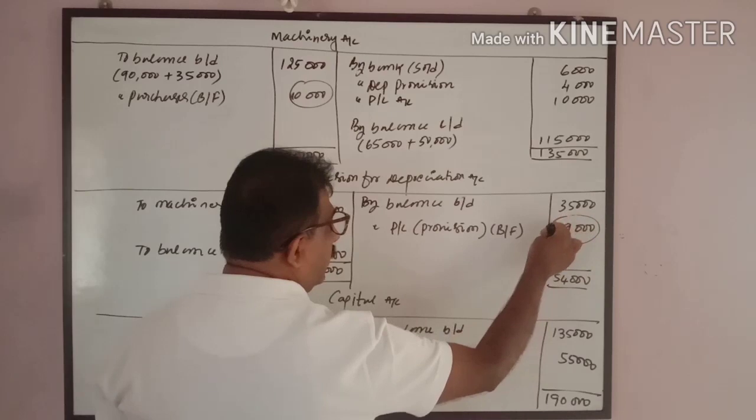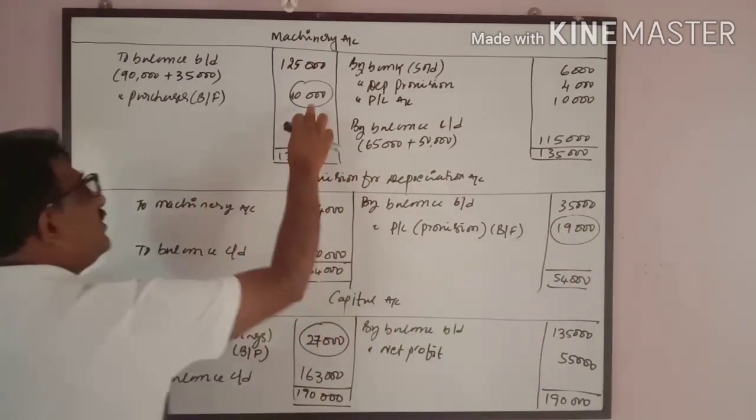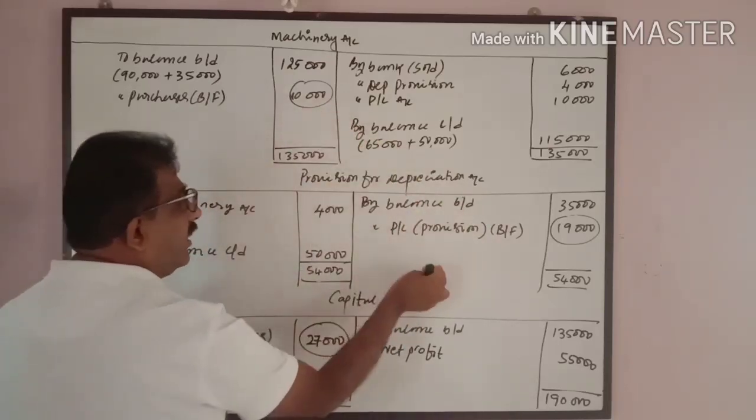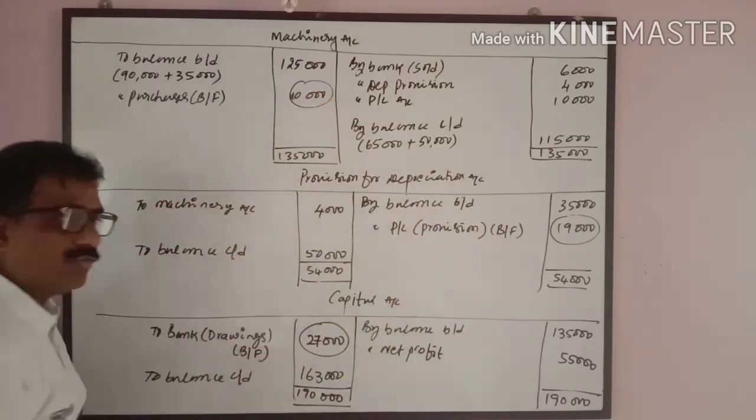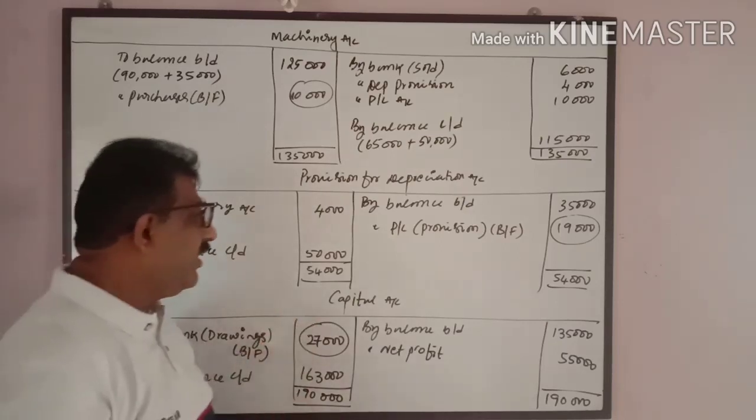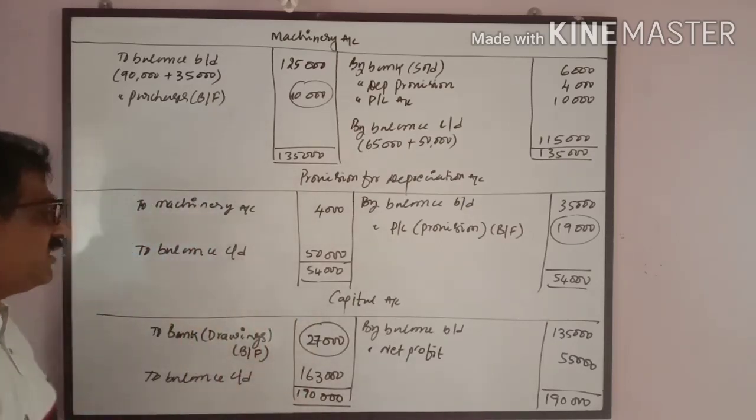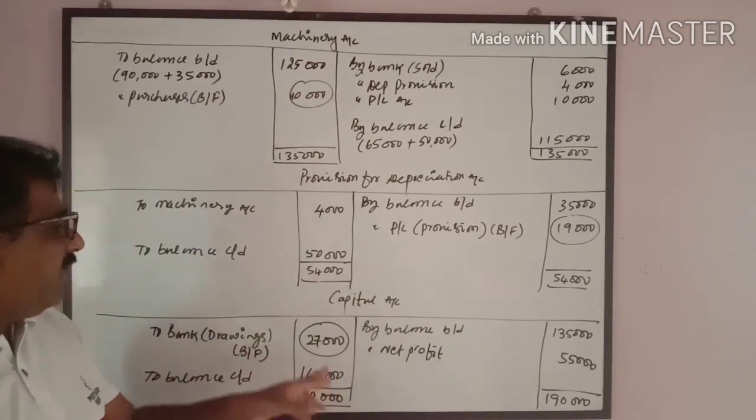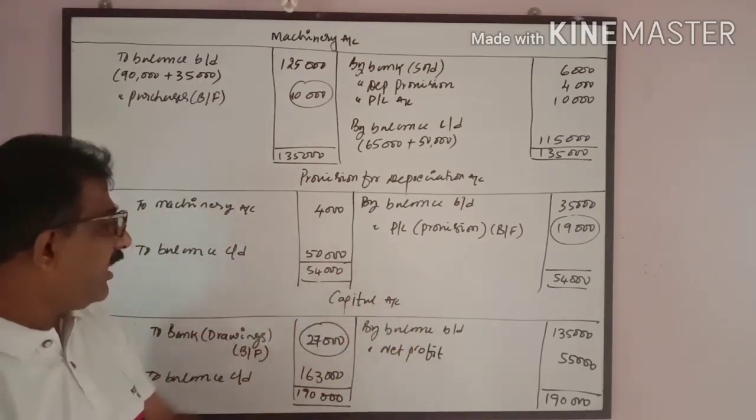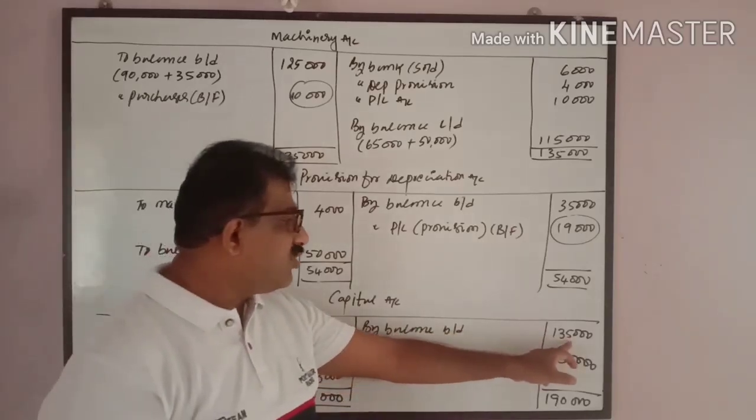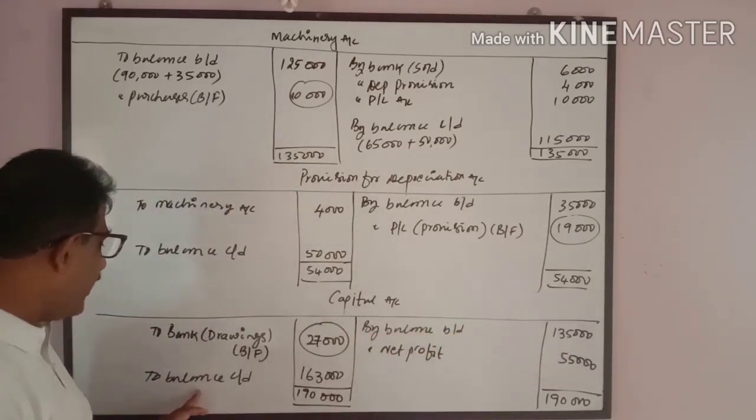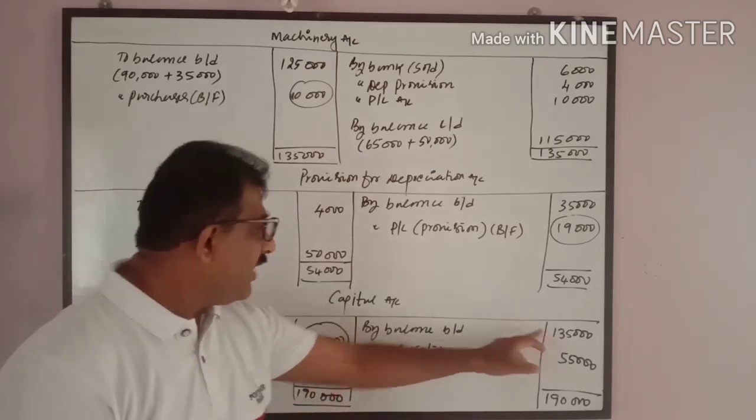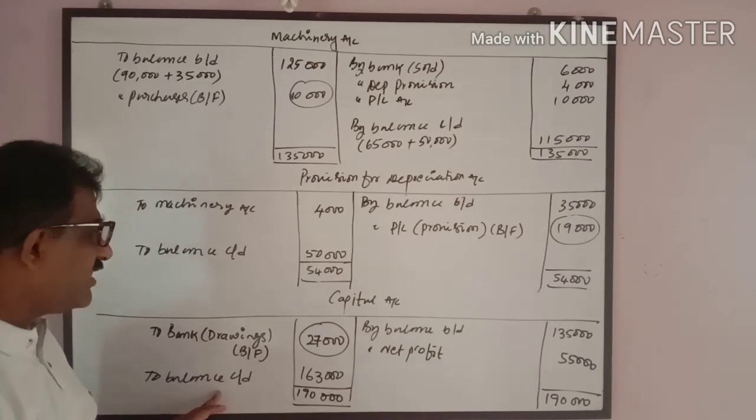This value is not mentioned anywhere in the problem, and this value is not mentioned anywhere in the problem. So to find out these two missing figures, I have created these two accounts. Similarly, in the capital account, certain information is missing that we need to find out. To find that out, I have created a capital account. I took the opening balance 1,35,000, closing balance 1,63,000, which is given in the balance sheet.